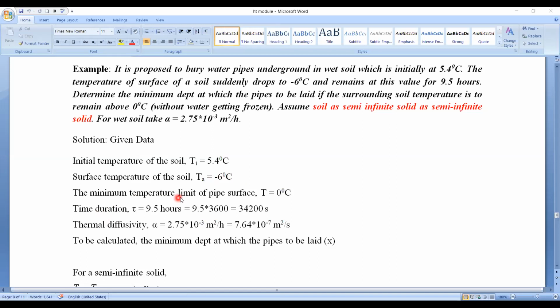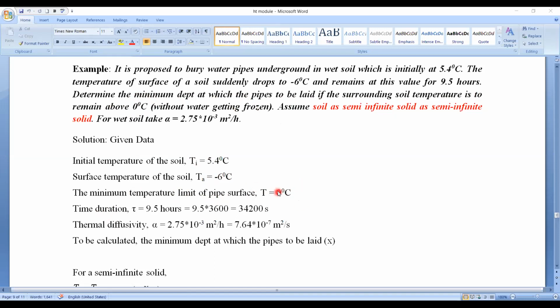Now the minimum temperature limit of the pipe surface is 0 degrees centigrade. We need to determine the minimum depth at which the pipe is to be laid if the surrounding soil temperature is to remain at 0 degrees centigrade. So this is the intermediate temperature, T equals 0 degrees centigrade. Ti is the initial temperature, T naught is the surface temperature, and T is the intermediate temperature.